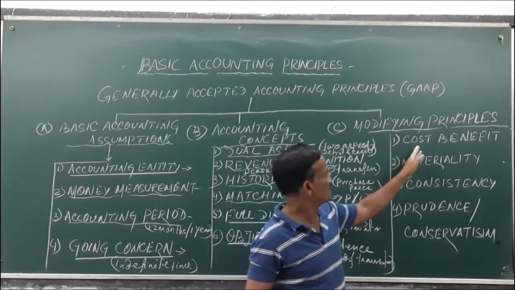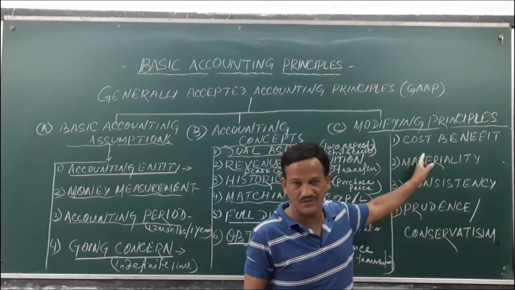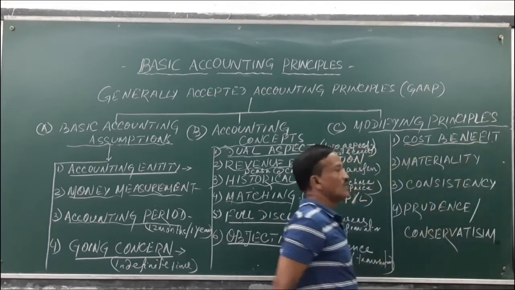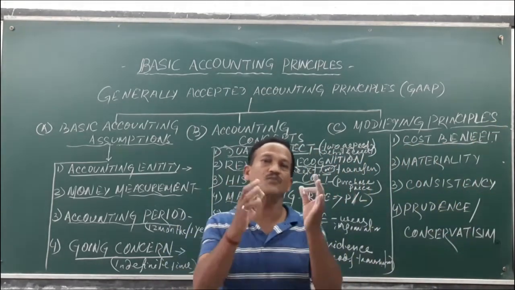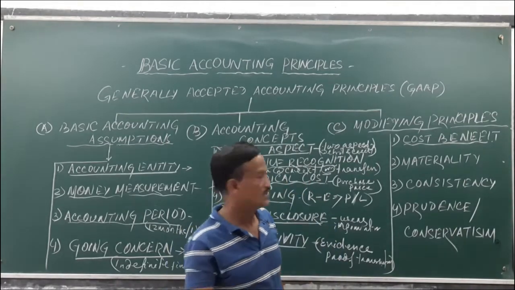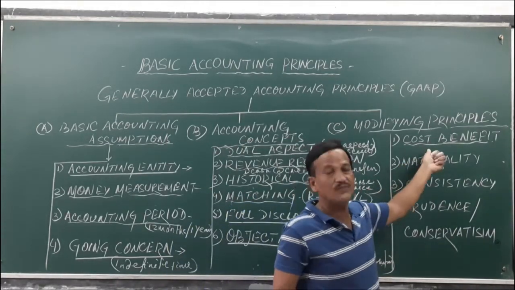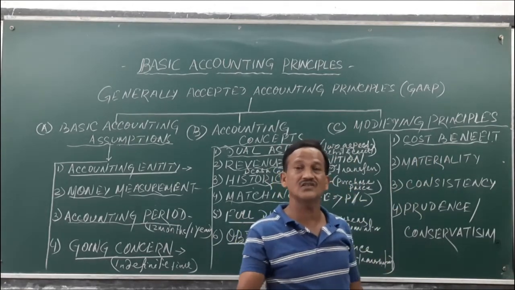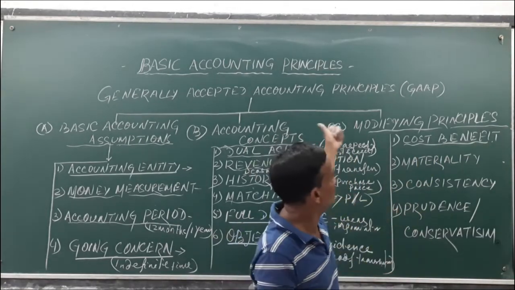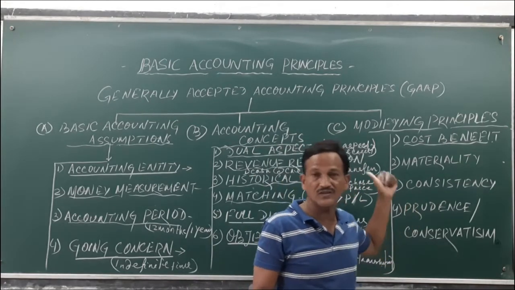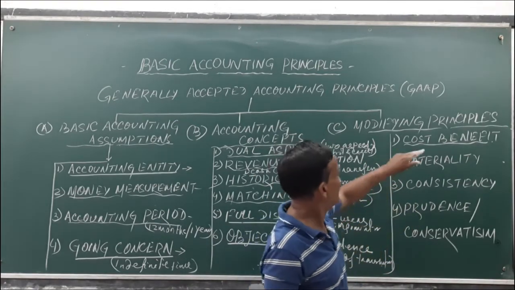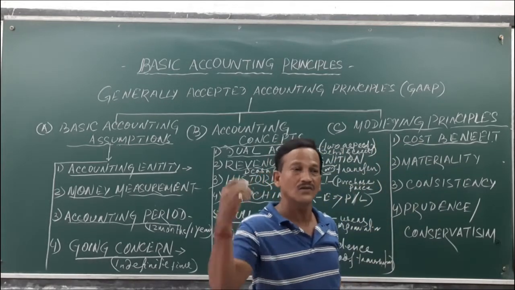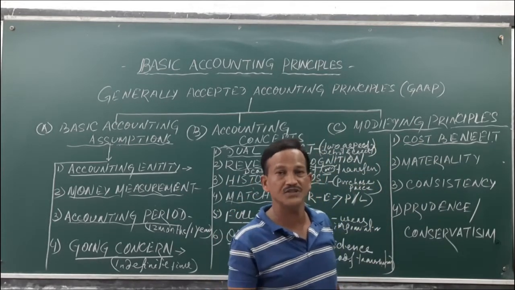The first principle is the cost benefit principle. Cost benefit principle means how much cost you have incurred and how much benefit you have realized. So that principle should be followed. If the cost is more than your benefit, then that transaction should not be done and should not be recorded in your accounting books or accounting records. The benefit should be more than the cost spent for that particular transaction.